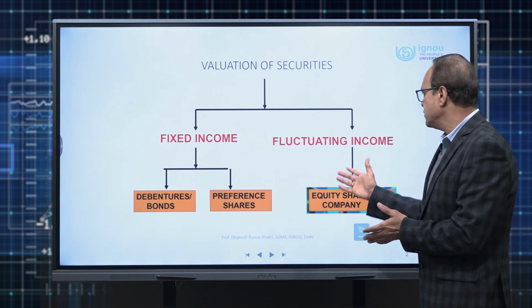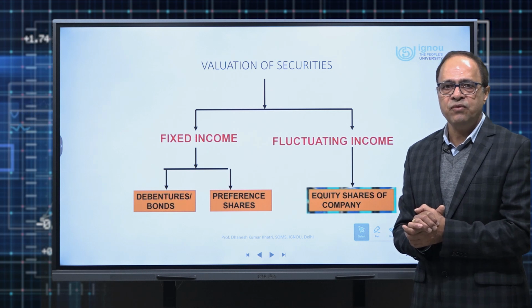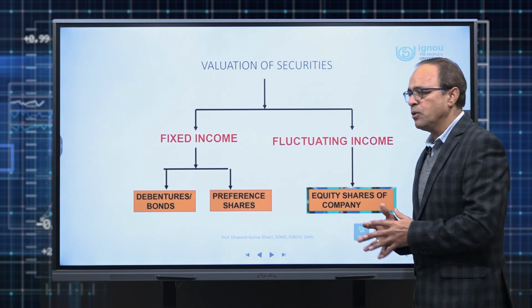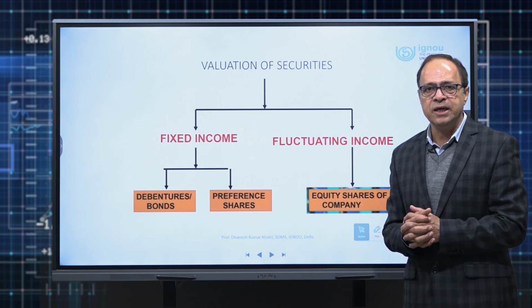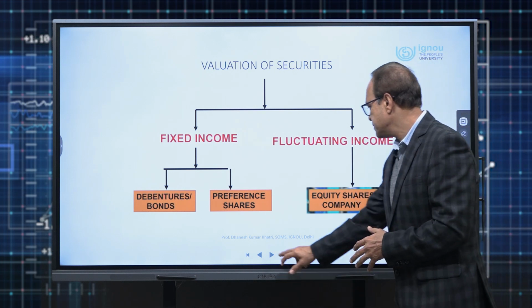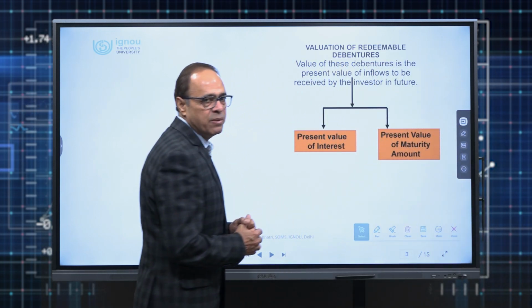The second category of securities is fluctuating income securities, that is equity shares, on which dividend is not assured. However, depending upon the level of profits, dividend might be declared by the company, and that too at a varying rate from year to year. So let us begin with the valuation of redeemable debentures.